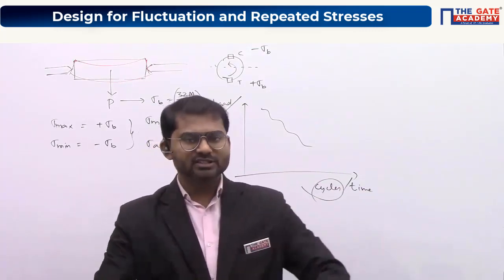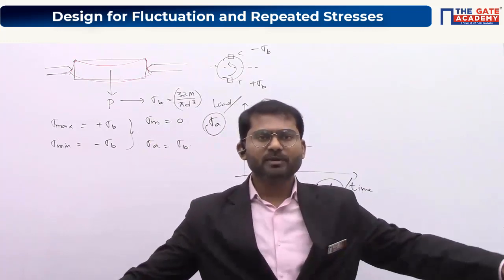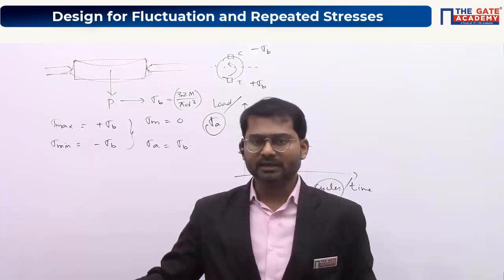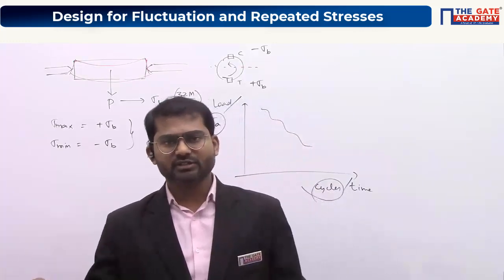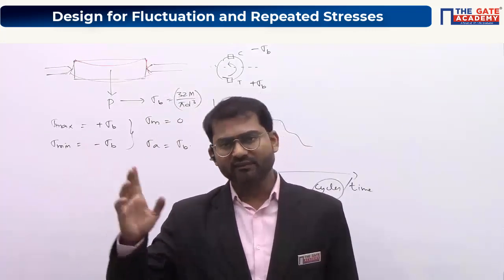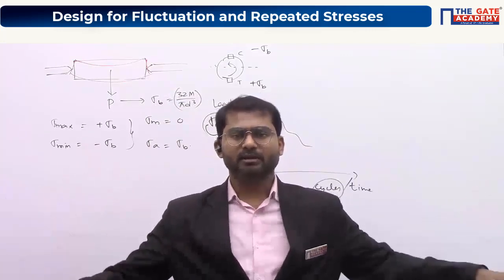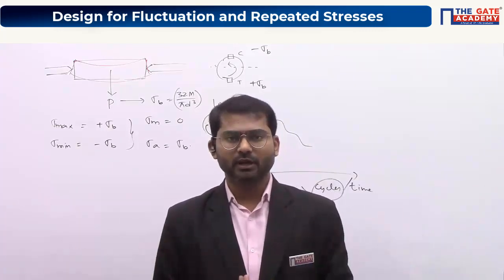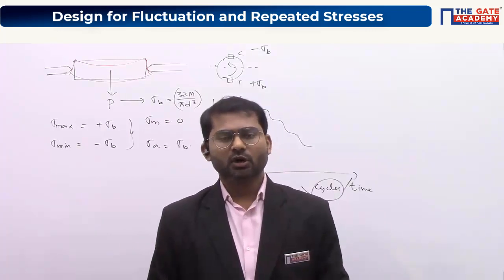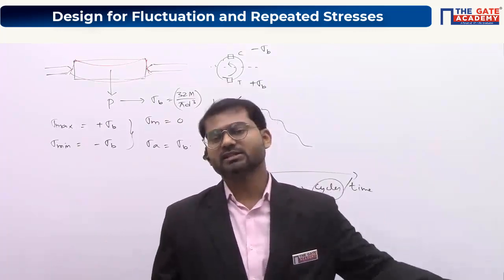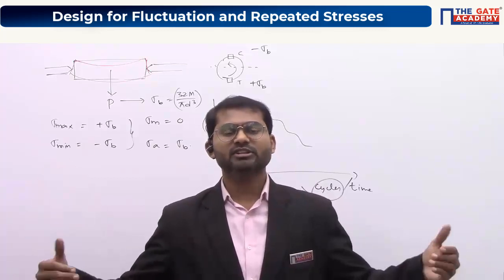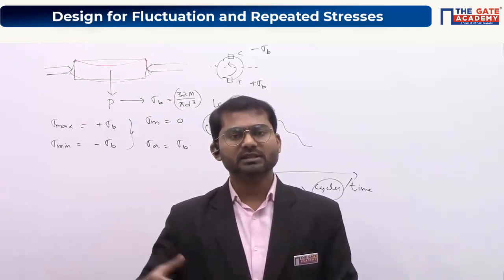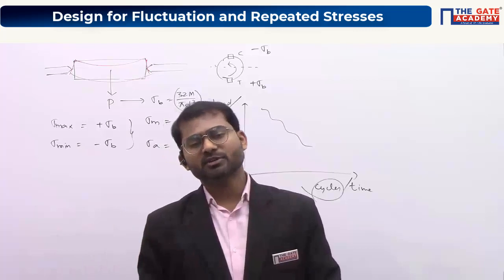For example, there are two benches in your classroom. On one bench, a person who is having a weight of 60 kg is standing, and on another table a person who is having a weight of 100 kg is standing, and both are jumping. The only difference between these two cases is the weight, or the load magnitude, is different. Both are same tables, everything is same. So which table will fail first, or which table will fail in a lesser amount of time? Obviously the table where the fatter person is standing.